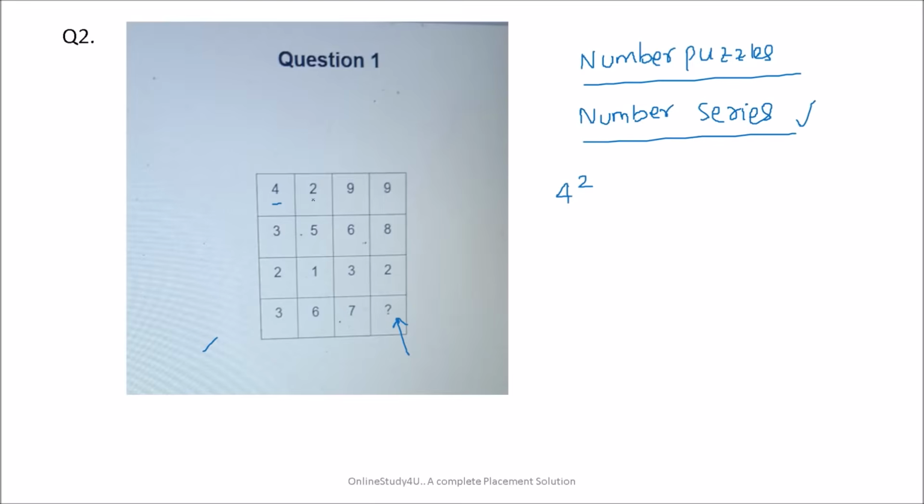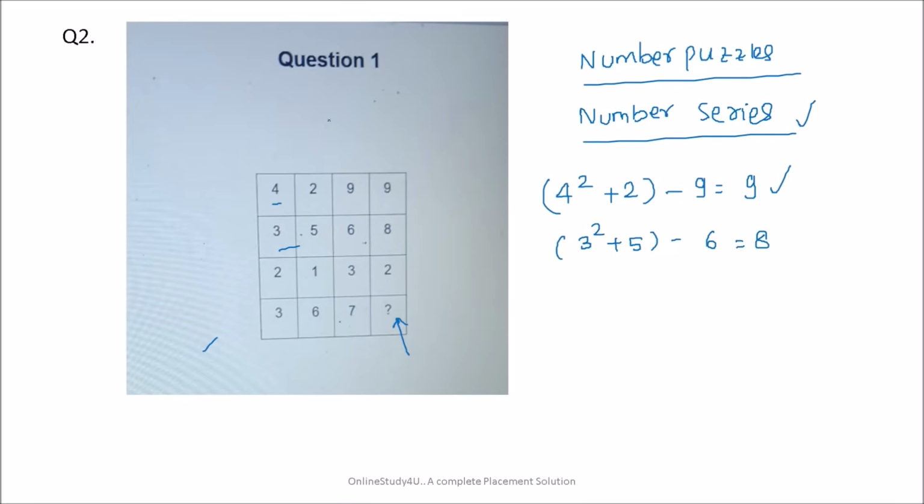4 square will be what? 16. And 16 plus 2 will be 18. And then subtract 9. It will give you 9. Okay. Then same thing. 3 square will be 9. 9 plus 5 will be 14. And 14 minus 6 will be 8.